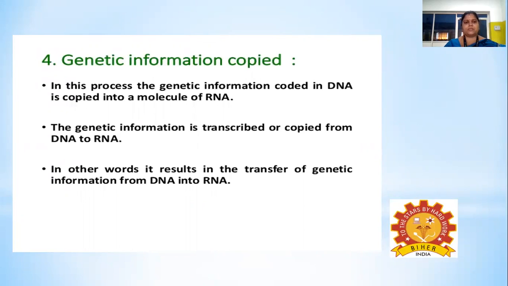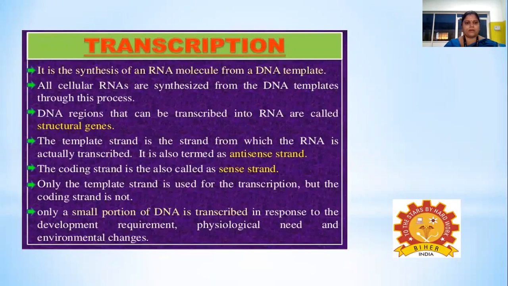So in the process of transcription, the genetic information that is coded in DNA is copied into a molecule of RNA. The genetic information is transcribed, and it results in the transfer of genetic information from DNA into RNA, and hence the process is said to be transcription. All cellular RNAs are synthesized from DNA templates through the process of transcription, and the DNA regions that can be transcribed into RNA are called structural genes.